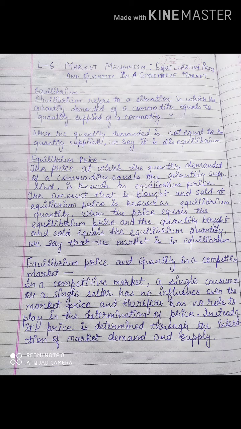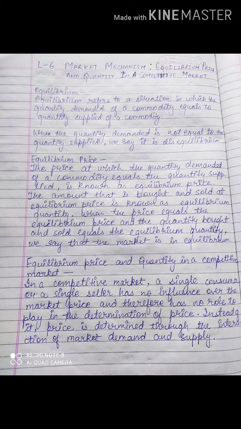That means there is a quantity also which brings a point at equilibrium. So when everything matches, that means the demand of the quantity, the supply of the quantity and the price all come together, then we say it is market equilibrium.